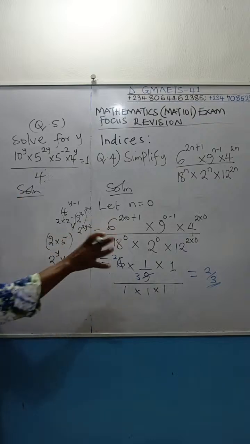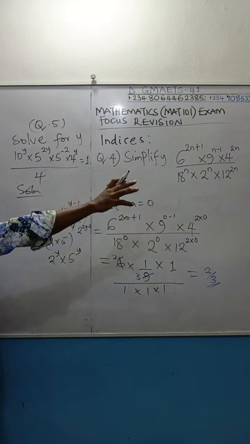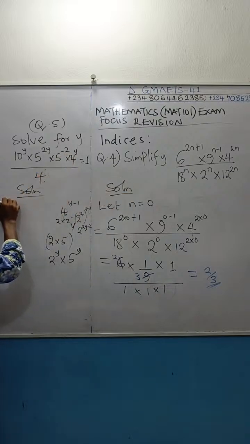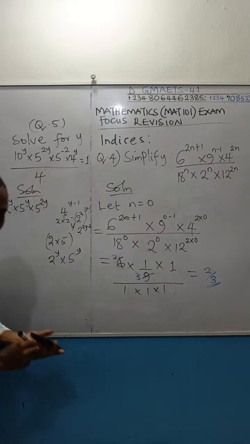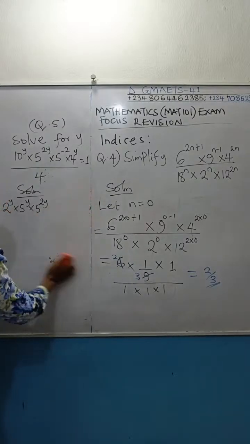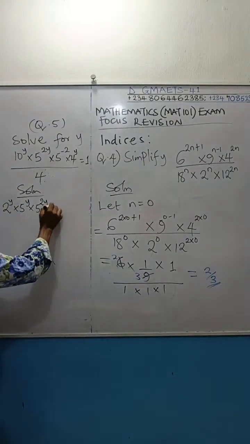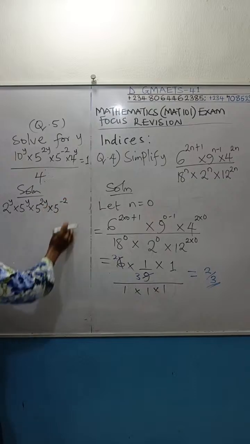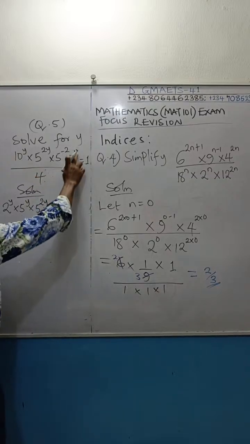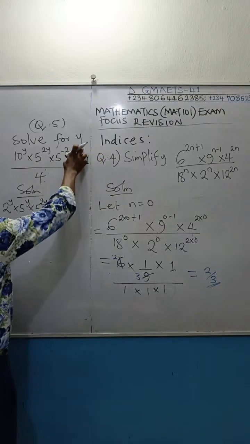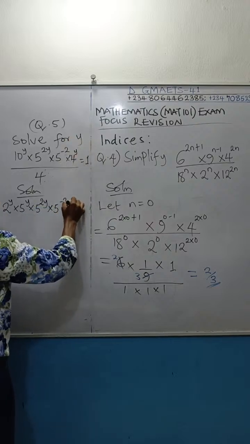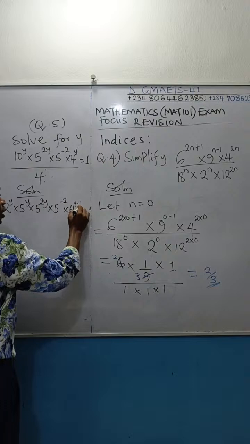Now let us use our indices law to work this out. The numerator is already straight on because this 4 is up. Now we are going to have this to be 2 to the power of y times 5 to the power of y times 5 to the power of 2y. Just trying to show you this particular thing. It's not necessary, I've explained it already. Then times 5 to the power of minus 2. This 4 will go up. If this 4 goes up, you have 4 raised to the power y times 4 raised to the power minus 1. If you work out the power, you will get 4 raised to the power y minus 1. And that is going to be equal to 1.